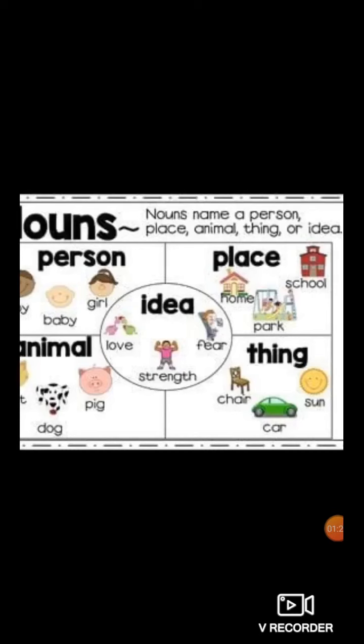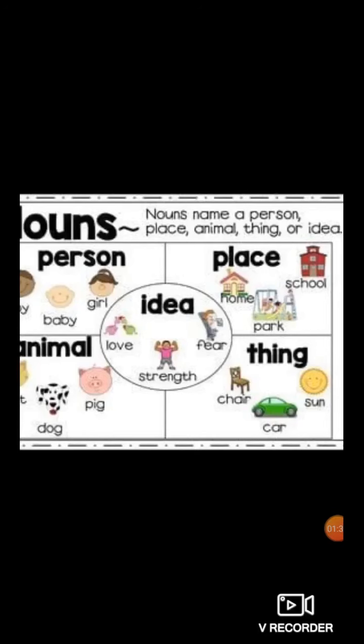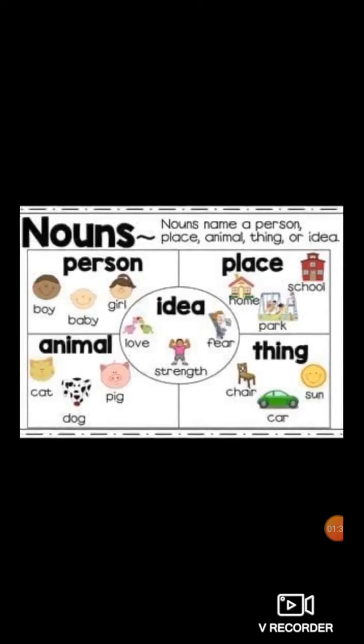Mumbai, it's name of a place, Pune, it's name of a place. So it is known as noun because it is name of a place. So name of a place: home, park, school. Name of city, name of country, India. These are the names of places. So it's known as noun.